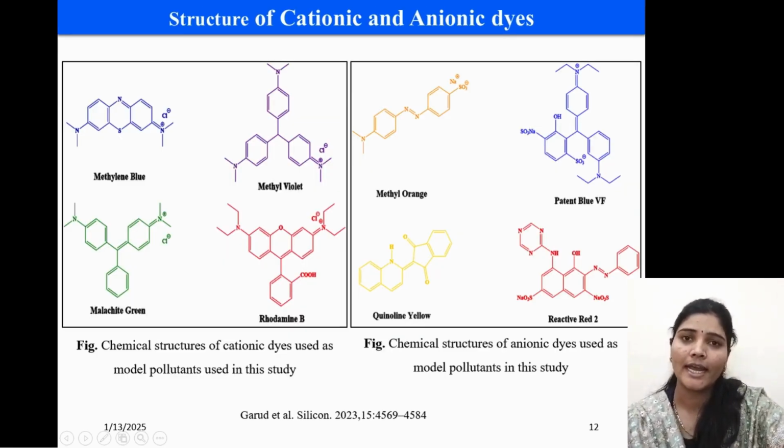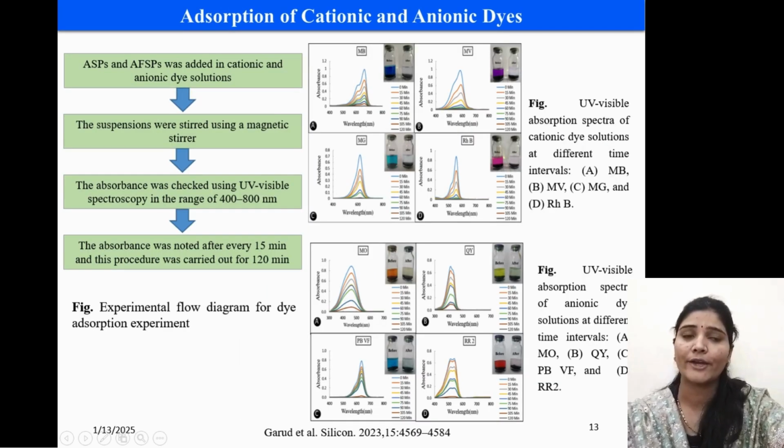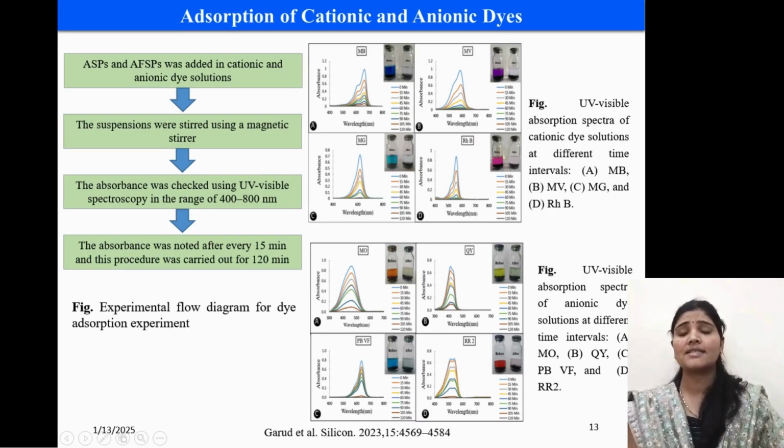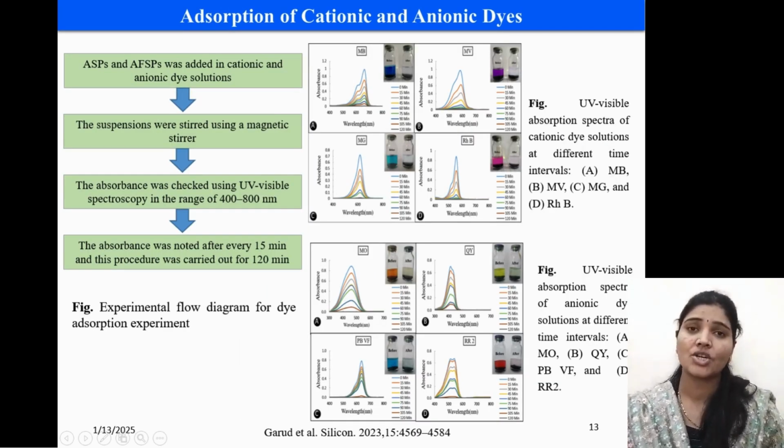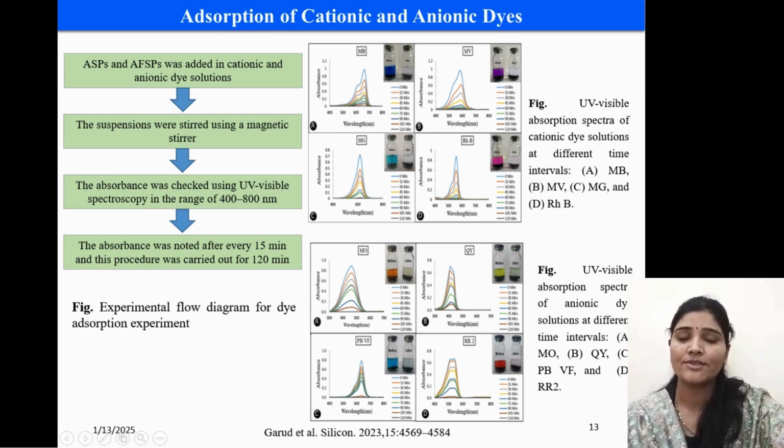Structure of cationic and anionic dyes. These both figures show the chemical structure of cationic and anionic dyes used as model pollutants in this study. Adsorption of cationic and anionic dyes. After synthesis and full characterization, the adsorbent is useful for the removal of pollutants from water. And these both figures show the visible absorption spectra of cationic and anionic dyes at different time intervals.